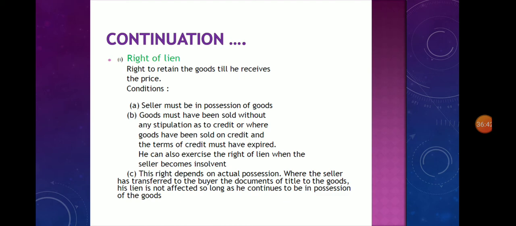You can also exercise the right of lien when the buyer becomes insolvent. Third, this right depends on actual possession. Where the seller has transferred to the buyer the documents of title to the goods, his lien is not affected so long as he continues to be in possession of the goods.